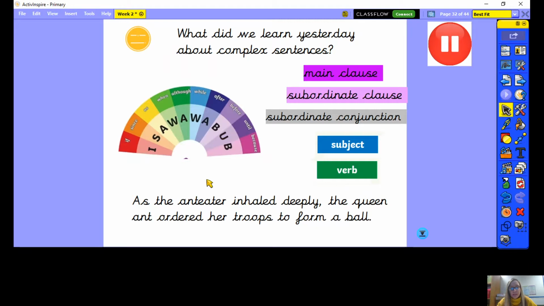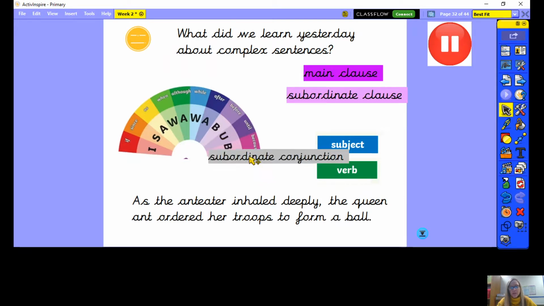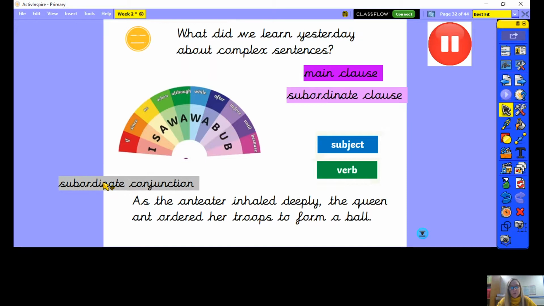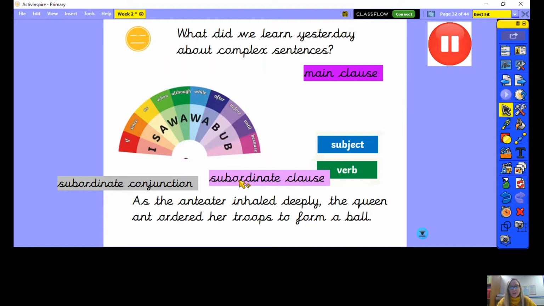Brilliant. Okay, let's have a think. So the first part of the sentence, so as the anteater inhaled deeply, there's a bit of a clue there because it starts with as, which is our subordinate conjunction. Now we know that the subordinate clause starts with the subordinate conjunction there, so that's a bit of a clue that that first part of the sentence is the subordinate clause, as the anteater inhaled deeply. And it doesn't make sense on its own because we need to know what happens as the anteater inhaled deeply.